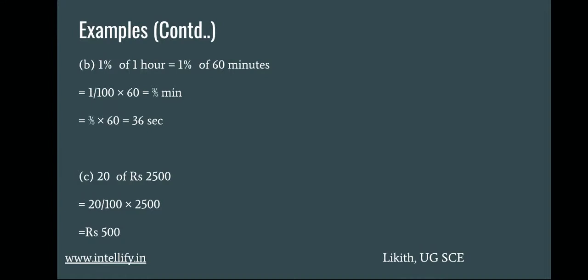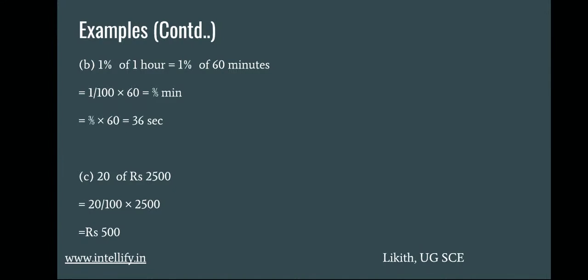The next question is 1% of 1 hour. For 1 hour there are 60 minutes. 1 divided by 100 into 60 is nothing but 3 divided by 5 minutes. If we convert minutes into seconds, we have to multiply it again by 60. So 3 divided by 5 into 60 will be 36 seconds.